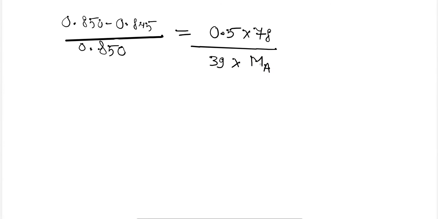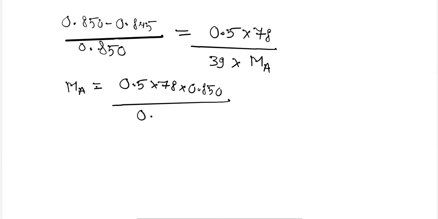Okay, 39 into MA, which is unknown. So here we will calculate MA is equal to 0.5 into 78 into 0.850 divided by 0.005 into 39.